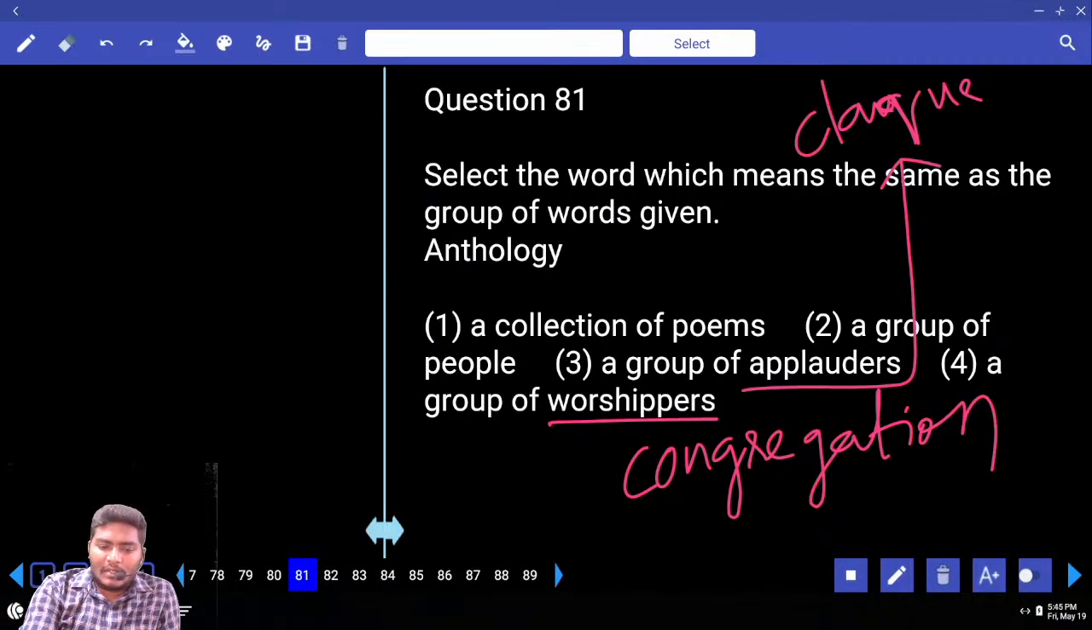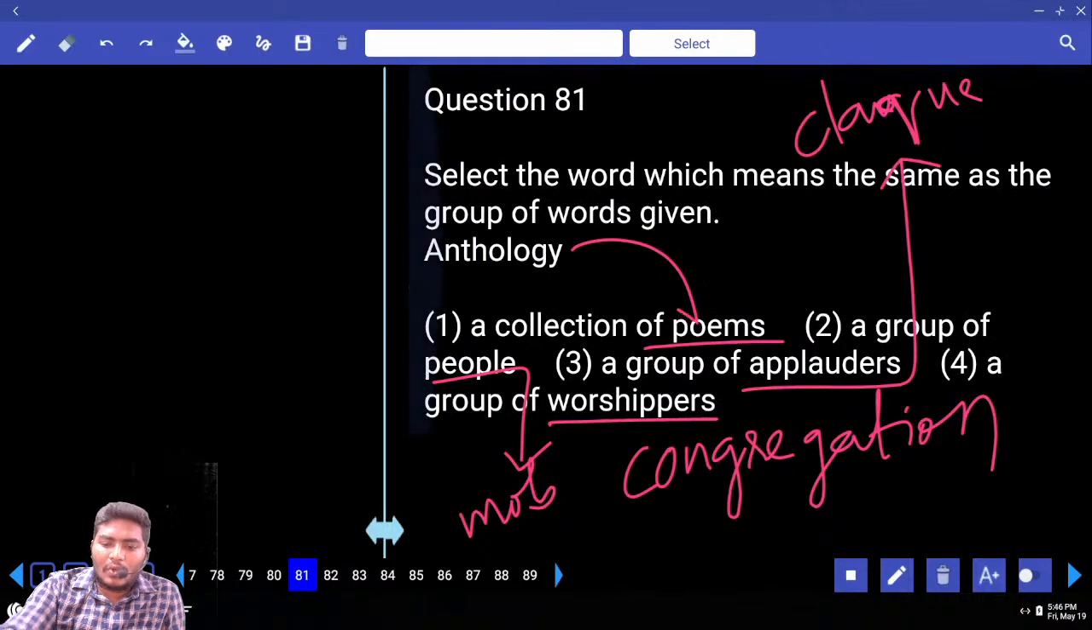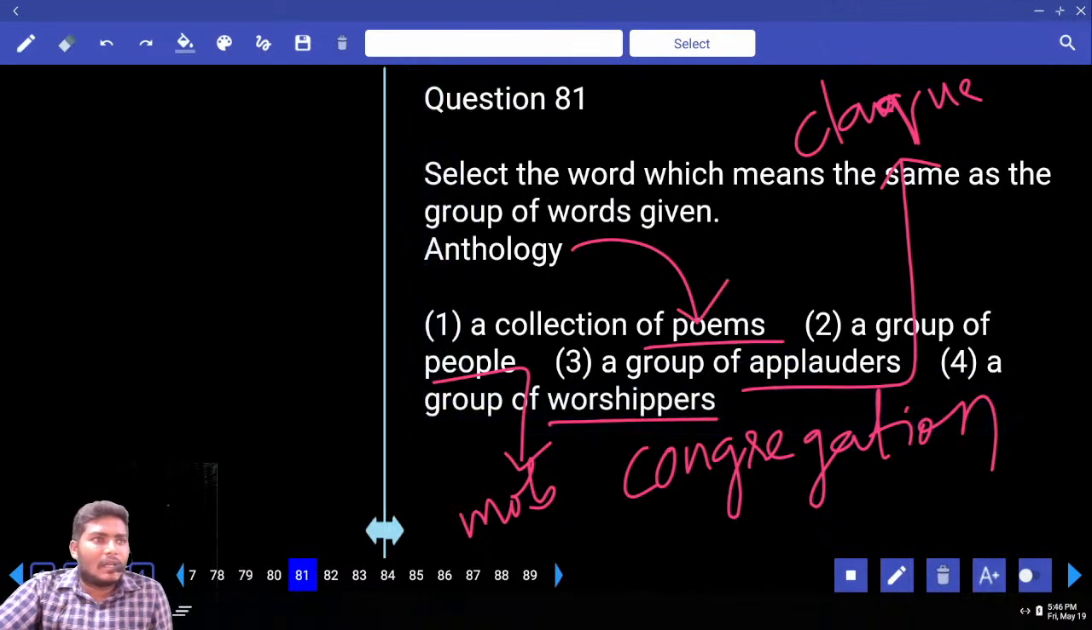Group of people, you already know it, like mob, crowd. Another one, group of poems. Tell me your answer. A collection or group of poems is called an anthology. Do you know Geetanjali? Written by? It is nothing but an anthology. It is not one poem, it is a collection of many poems.